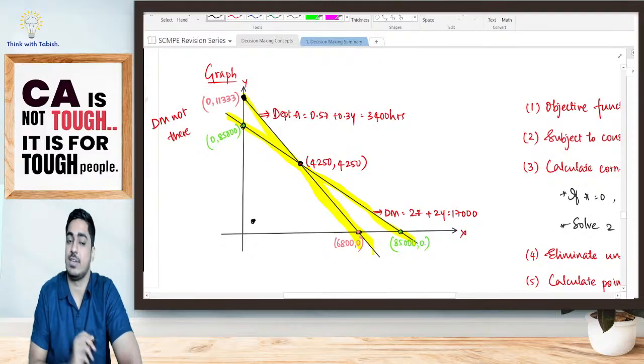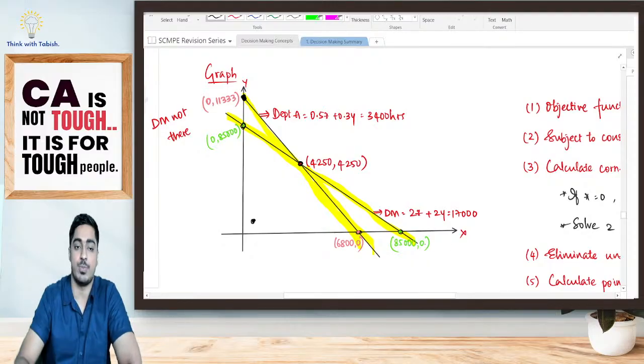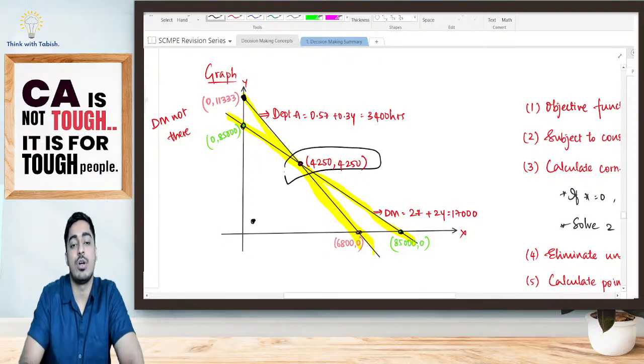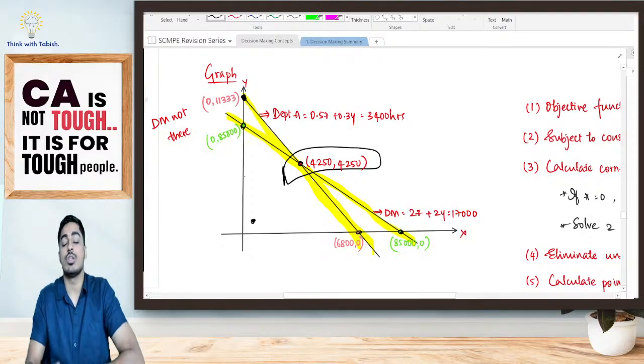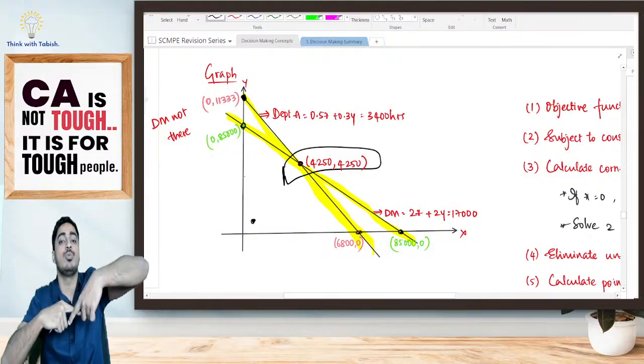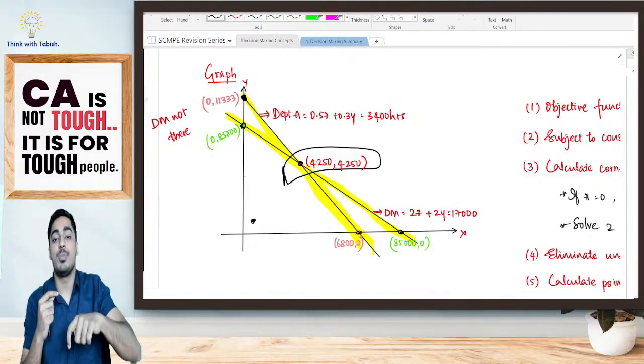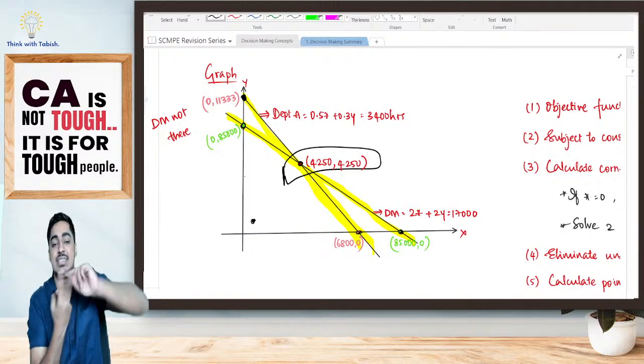1, 2, 3, 4, 5. Now I have got 4 corner points. I have got this, this, as well as this. I want my 5th corner point. How am I getting my 5th corner point, students? I get my 5th corner point as the intersection of my 2 lines. So my corner point is fulfilling both the conditions, yes or no?